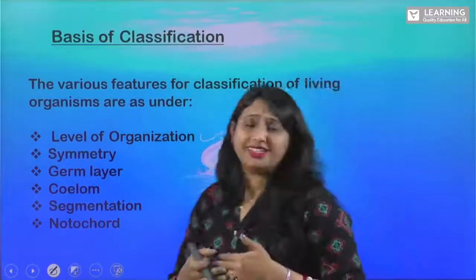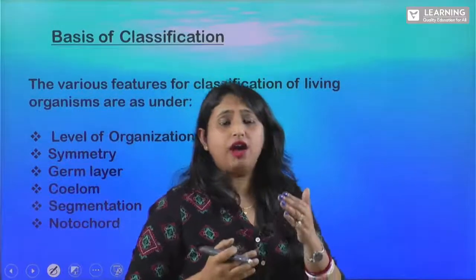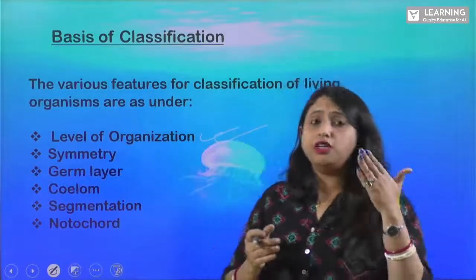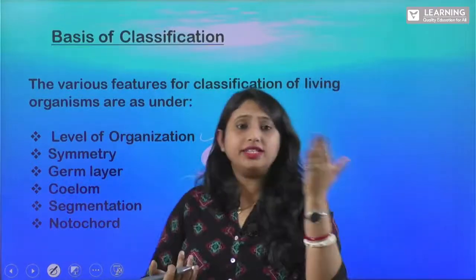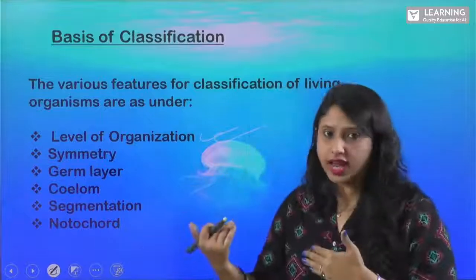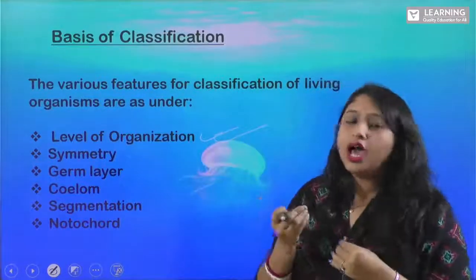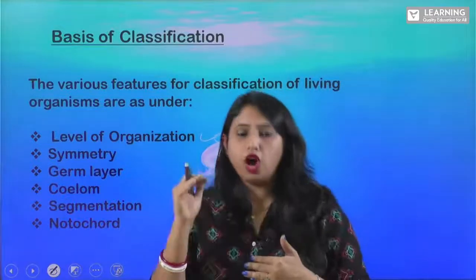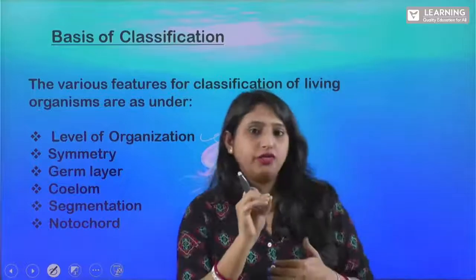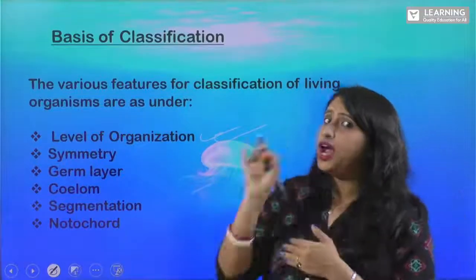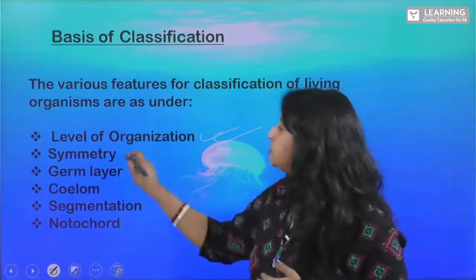So what do you mean by this level of organization? You know that in case of these animals, we have got animals from the smallest category to the highest category, right? So we have to place them according to their category. That is your level of organization. So it starts from your cellular level, tissue level, organ level, and then finally the organ system level. Clear?